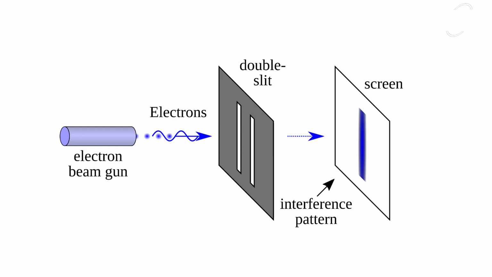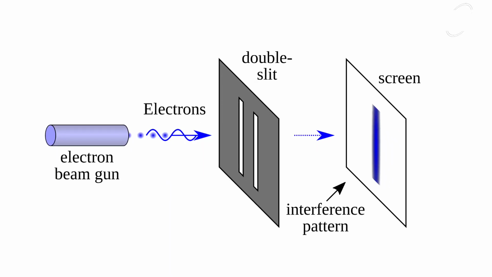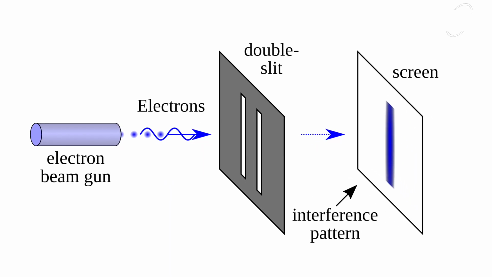Lastly, let's talk about the famous double-slit experiment. This experiment involves firing particles, like electrons, through two slits and observing the interference pattern that forms on a detector screen. Surprisingly, the particles behave like waves and produce an interference pattern, even when fired one at a time. This experiment shows that particles can exist in multiple states at the same time and that their behavior is probabilistic.